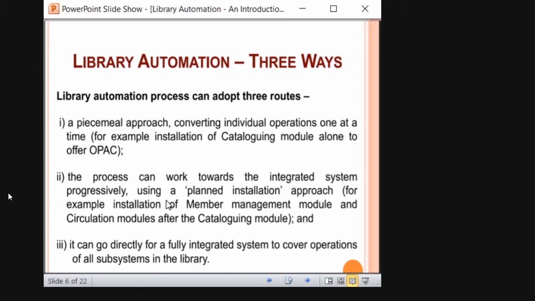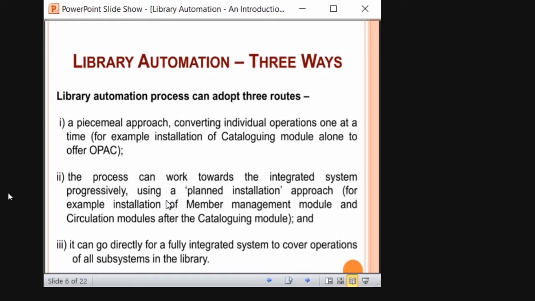One is, in simple words I will tell it. First one is piece by piece, step by step installation, one module after another module. Or else the second type is a planned installation. Planned installation is according to a plan. You have a specific plan. So first I'm going to install the member module, and then I'm going to the circulation one, and I'm integrating this. Okay, you are connecting this. That is one. And the third one is you are automating the whole process of the library. Okay, if you have that much budget, you can do it directly. This is how the automation will take place, right?